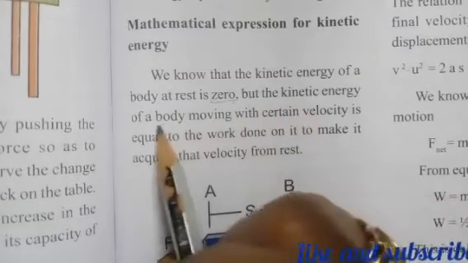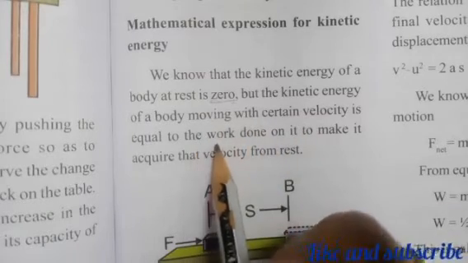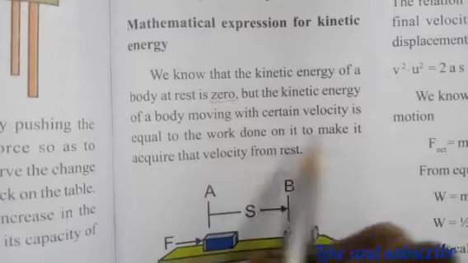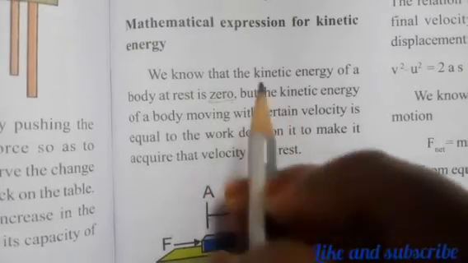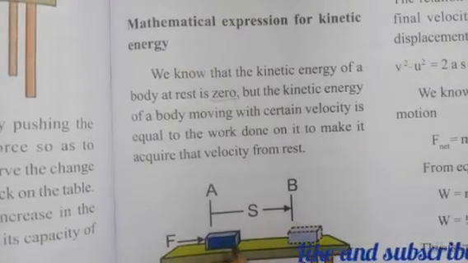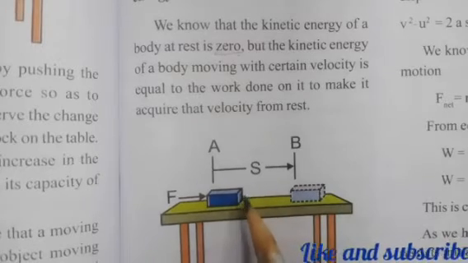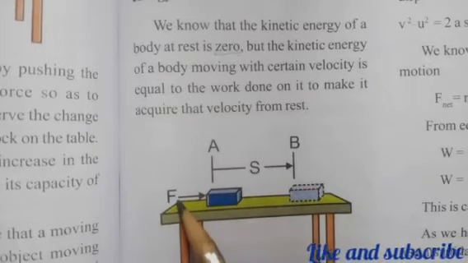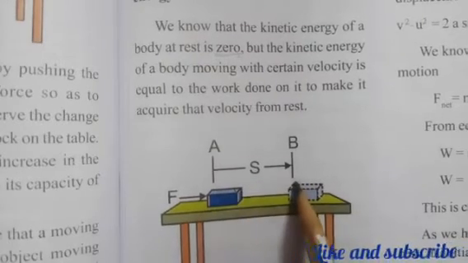But the kinetic energy of a body moving with a certain velocity is equal to the work done on it to make it acquire that velocity from rest, right?